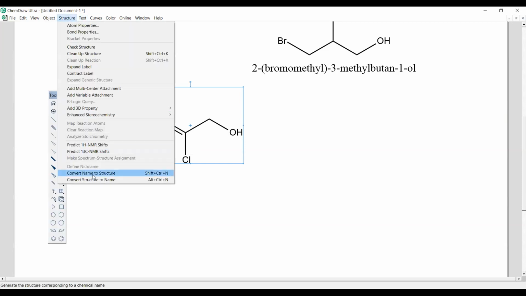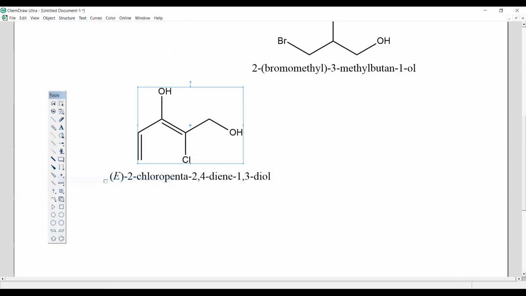Okay, let us go from structure to name. See this E part, na? That is stereochemistry. That will come later. Now, can you see some differences? Yes or no? Can you see a penta here? Yes. Can you see the di-ene, complete ENE? Yes.